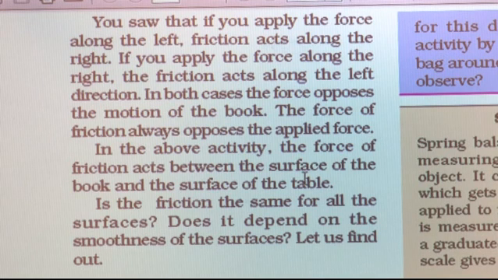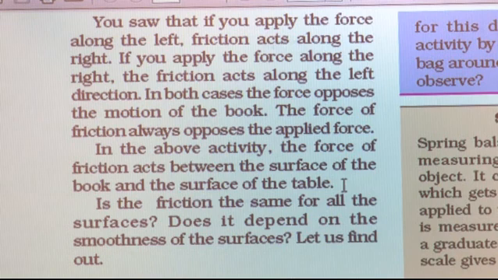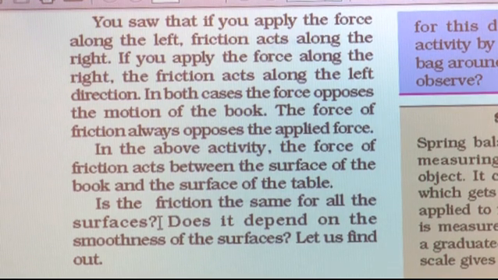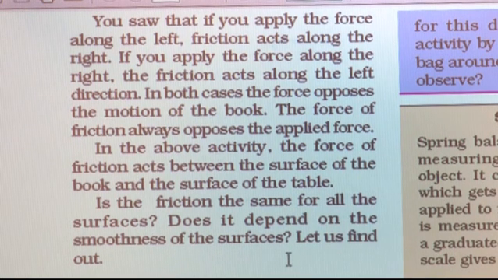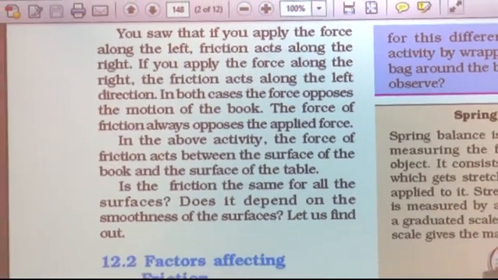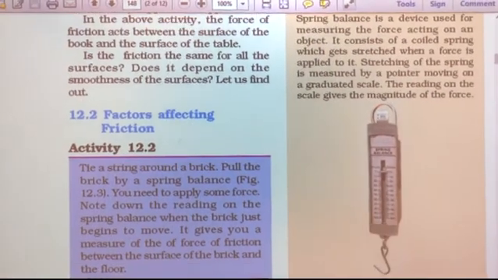In the above activity, the force of friction acts between the surface of the book and the surface of the table. So, frictional force always acts in between two surfaces. Here in this activity, the force of friction is found between the surface of the book and the surface of the table. Is the friction the same for all surfaces? No, not at all. Does it depend on the smoothness of the surfaces? Yes, surely. Let us find out the type of surface and the frictional force on that.